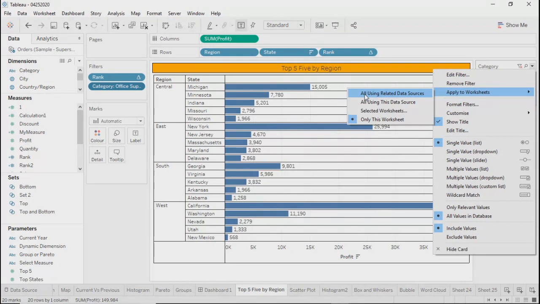Joins, or yeah, no, please go ahead. No, so all the other worksheets which are using the same data source, this filter will apply on them as well. No, so that was the second option over here, right? All using this data source. My question is all using related data sources. Okay.